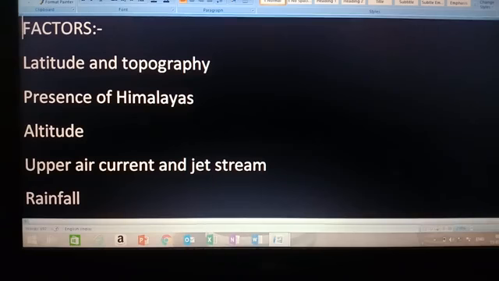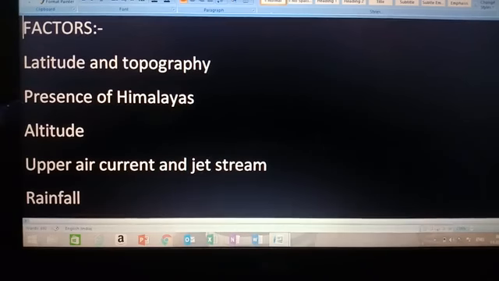Then presence of Himalayas also serves as a barrier for cold winds coming from the northern side and it protects us from the cold wind coming out from the Arctic region. And these mountains also obstruct the monsoon winds coming from the southwest and they bring rainfall in India. Now, upper air current and jet stream. They are mainly responsible for onset and departure of monsoon.